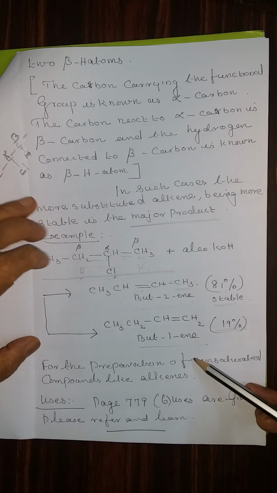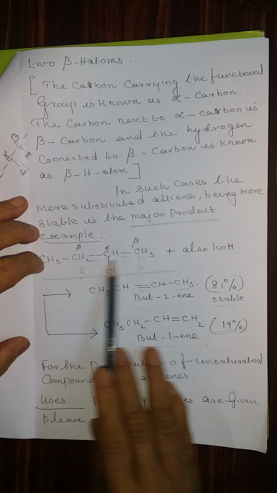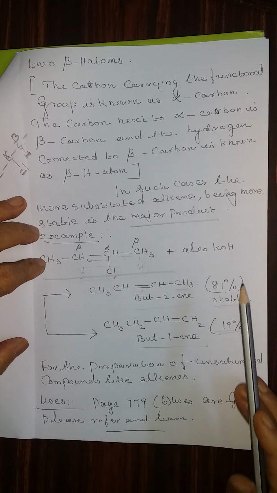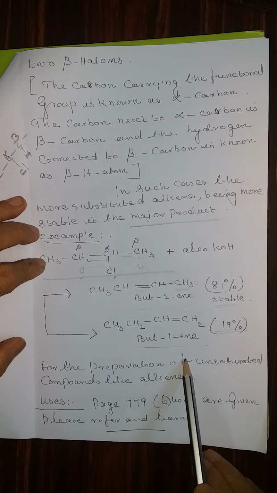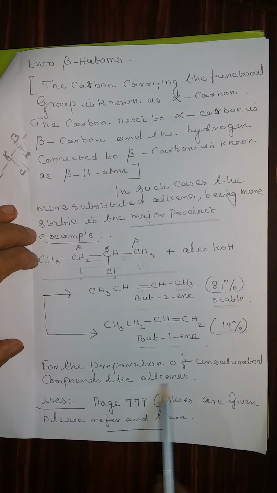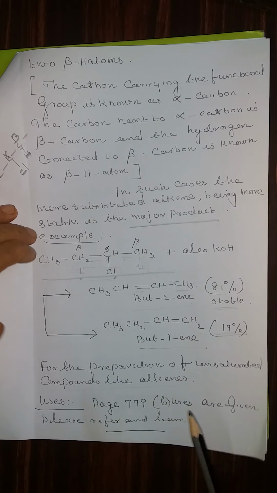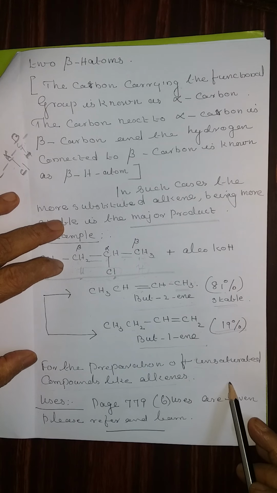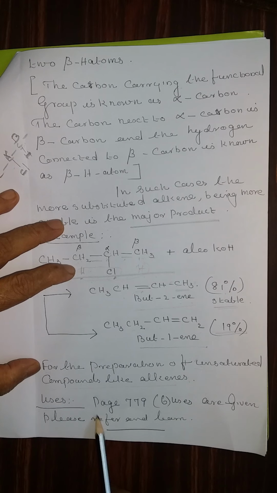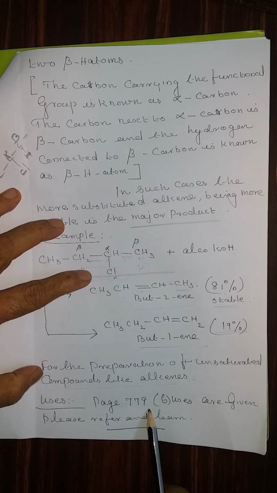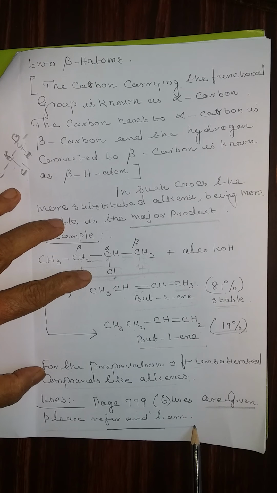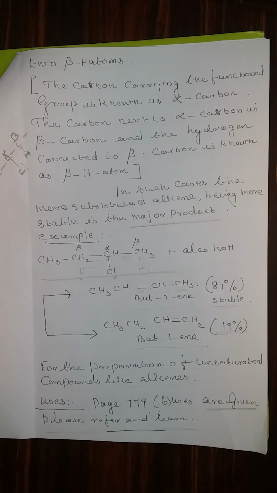A fill in the blank question can be asked. They will give you the IUPAC name of the compound, and when it is subjected to Zaitsev rule, dash and dash are the products. For the preparation of unsaturated compounds like these alkenes, that is the application of Zaitsev rule. Now the last point is the uses of alkenes. Page number 779. 6 uses of alkenes are given. Please refer to the text and study that.